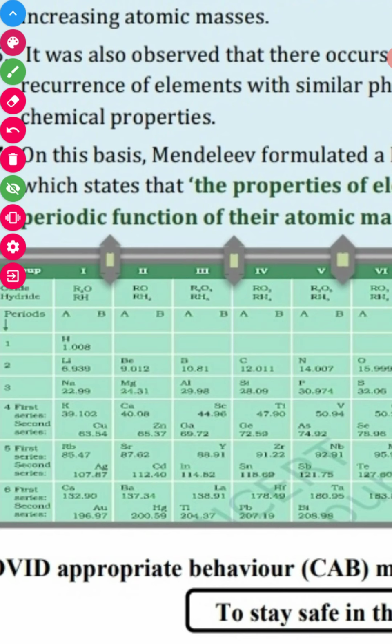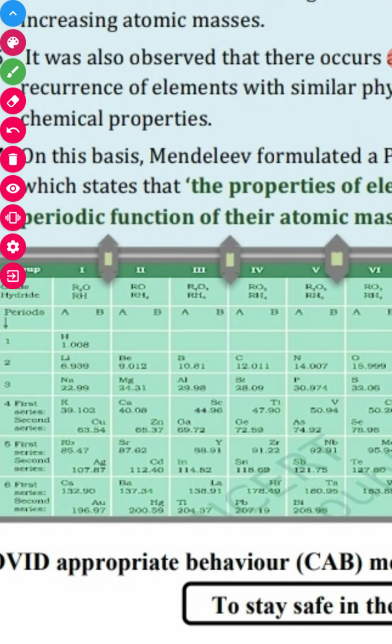In the first group we have the oxides and, below them, the hydrides. And these A and B are the elements. So this is the Mendeleev periodic table.